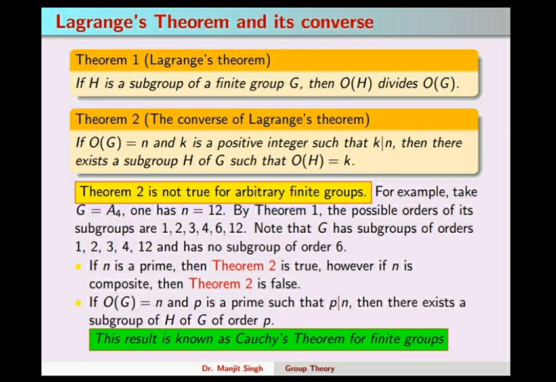This is the converse of Lagrange's theorem, which is not true for an arbitrary finite group.